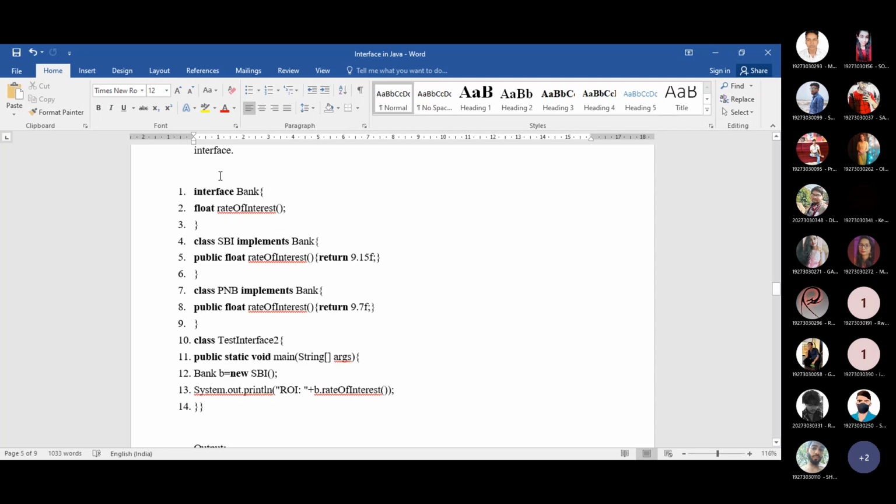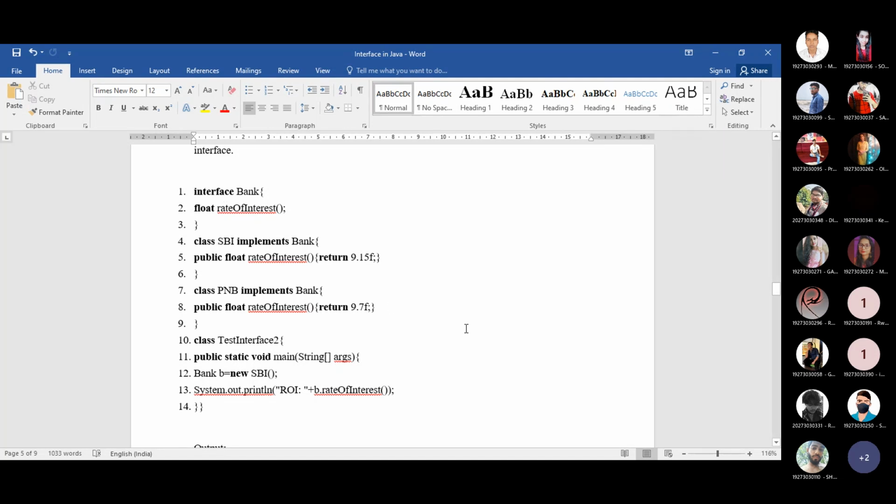So if you are using any class concept instead of interface here, then what will happen? You don't have any specific instruction to be written inside this rate of interest method, because there is no specific task for this particular method. The task must be implemented whenever you are talking about a specific bank. That's why here it will be a real life use for the interface.